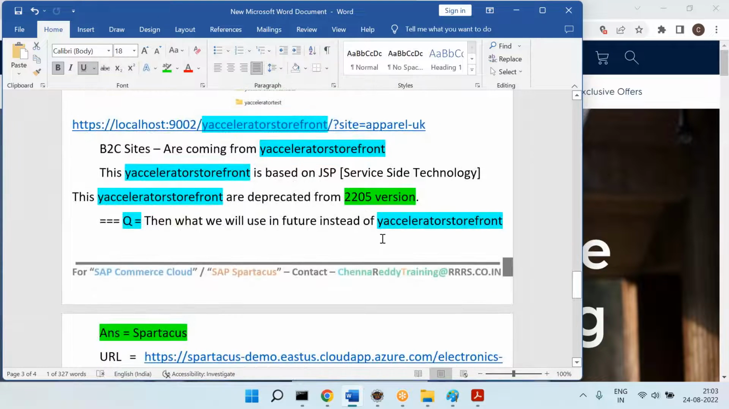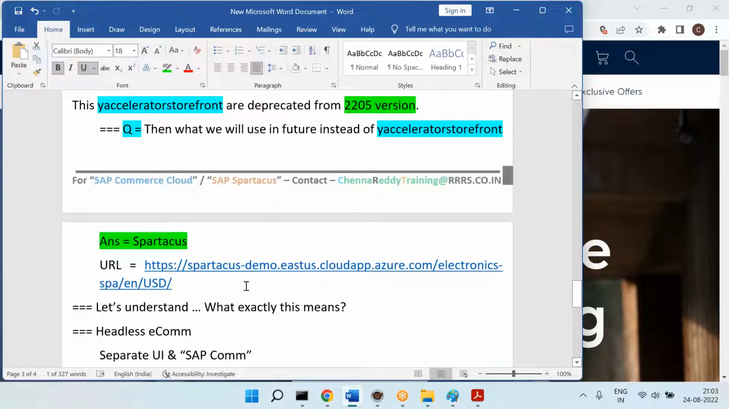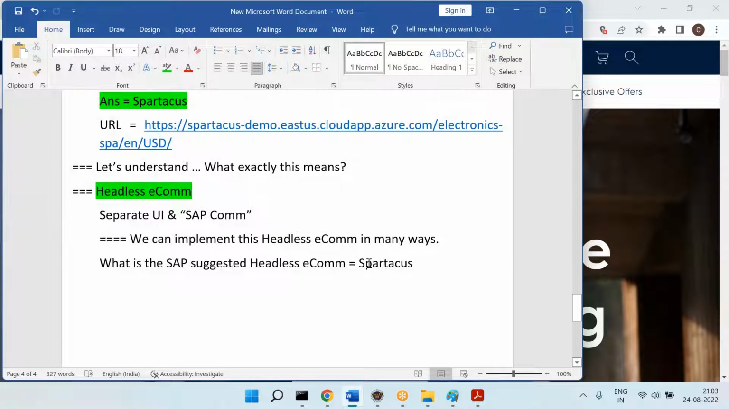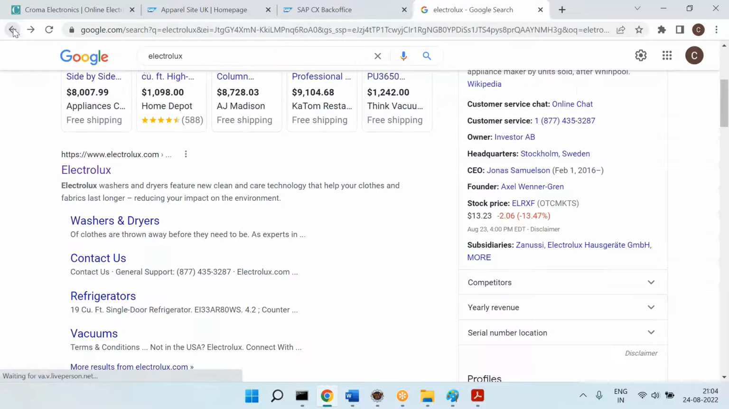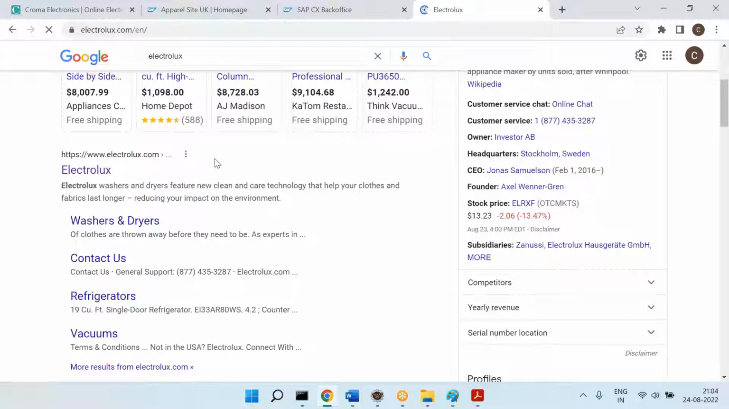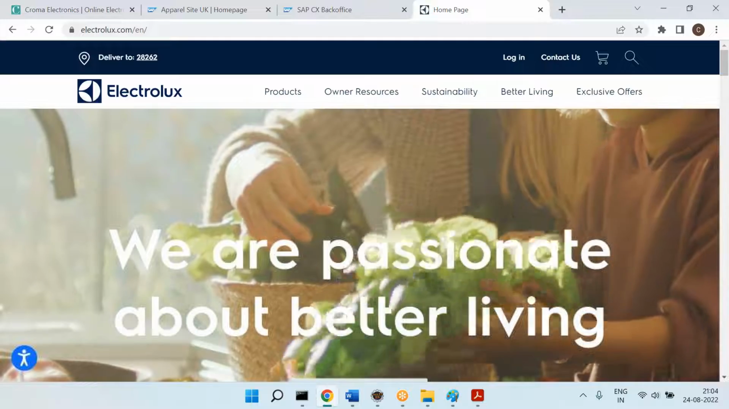Then what is the future direction? The future direction is to go with headless e-commerce. Headless e-commerce we can implement in n number of ways. One of the suggested ways is Spartacus. And you can see this is the Spartacus sample URL. Don't think that the future is only Spartacus. Spartacus has already started. So many companies, at least 3% of the companies, have already started with Spartacus.